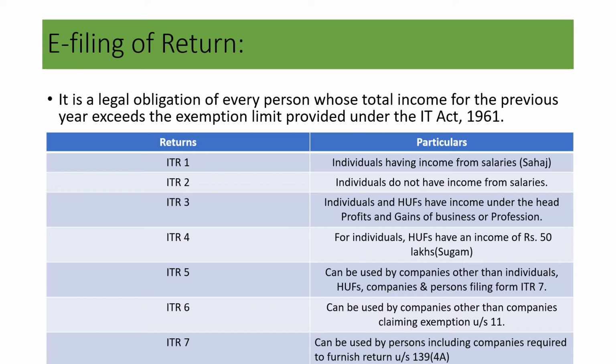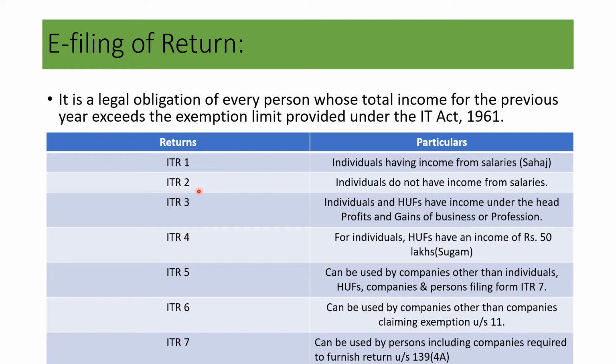ITR 1 deals with individuals having income from salaries. It is also called Sahaj. Then ITR 2 deals with individuals who do not have income from salaries. We can remember easily: the first is for persons who depend on salaries, which is called Sahaj. Normally, most people depend upon salaries, so if you assume it that way, it will be easy to remember.